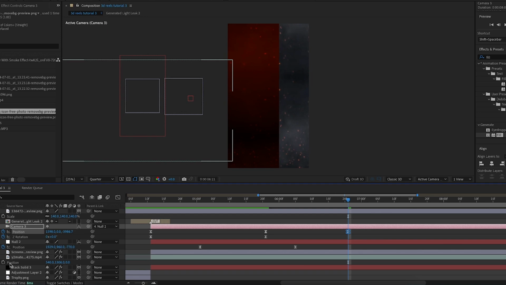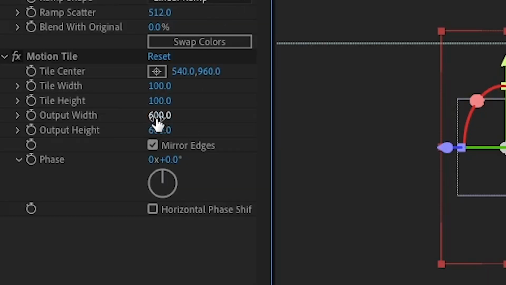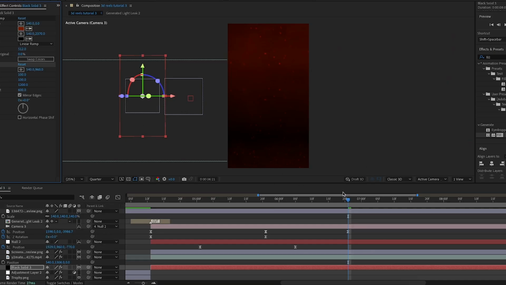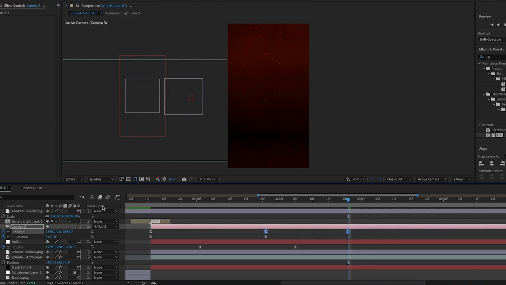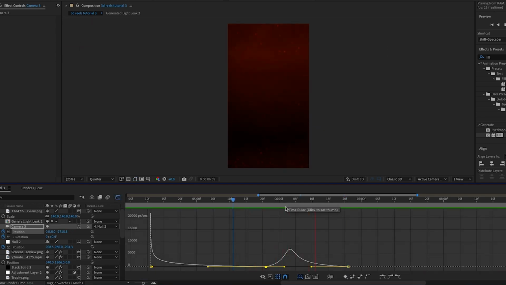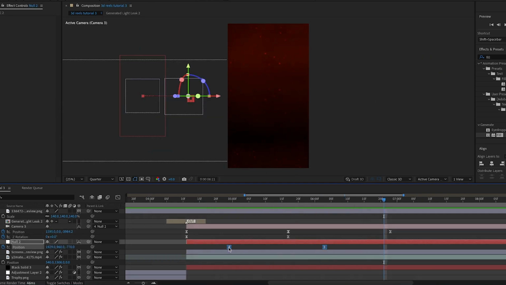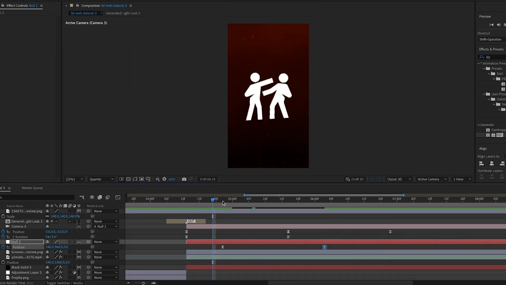But as you can see, we've run out of the red background. So I'm going to go into the black solid 3 and I'm going to increase the output width so then it covers the rest of the composition. I'll highlight these two keyframes. I'll go into the graph editor to create a steep peak to the left of the middle. So as you can see now, the camera movements are looking quite smooth. But actually, I'm just going to adjust the positioning of the keyframes a bit as well. But this is all personal preference, but I'm just going to play around with it to get the desired look that I want.